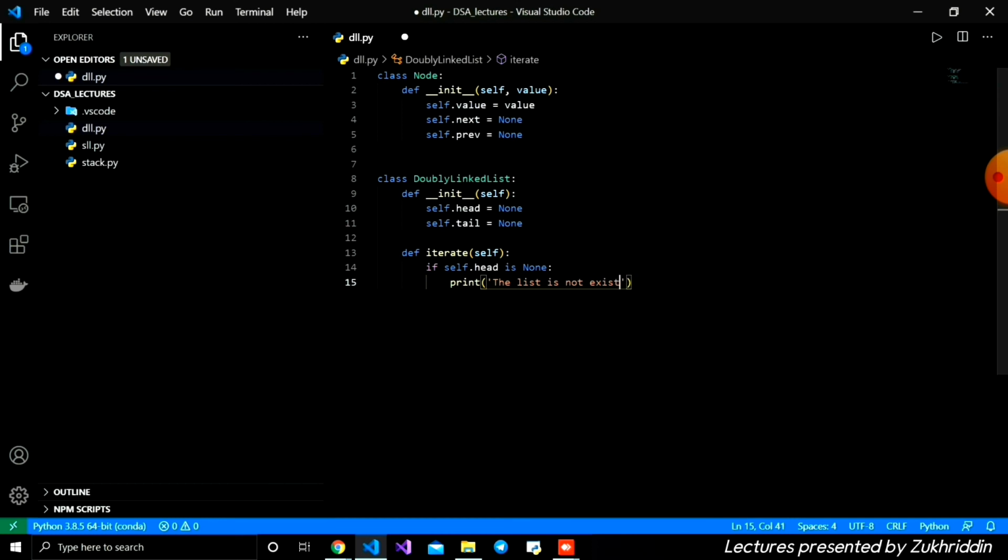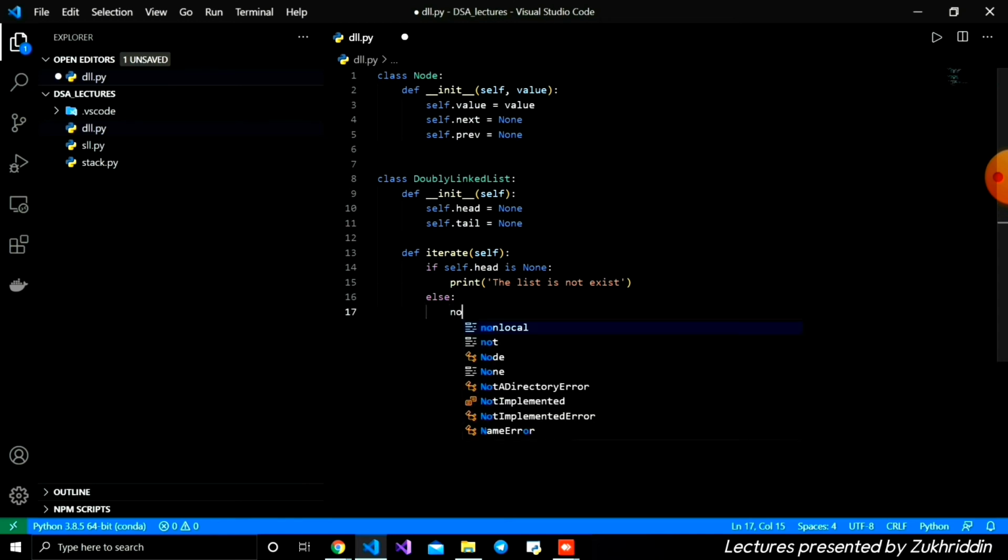Otherwise, else, I define a node variable and give it self.head, accessing the first node.